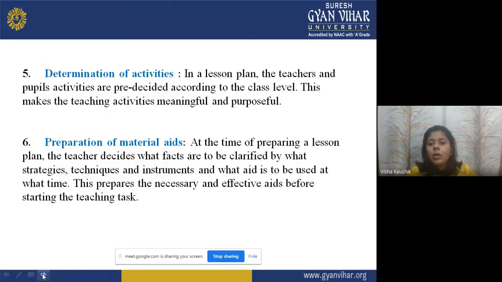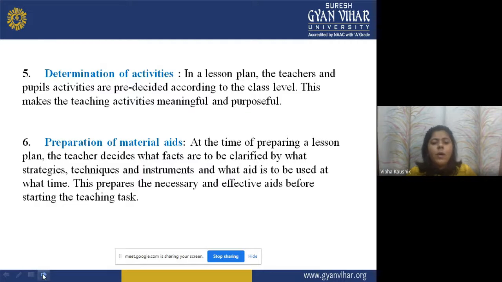Activities are pre-decided according to the class level, and which activity should be used by the teacher should be implemented in the lesson planning. It all should depend on the class level. This makes the teaching activities meaningful and purposeful. When the teacher makes the lesson plan according to the class level, the teaching activities become meaningful and purposeful to the teachers as well as to the students.